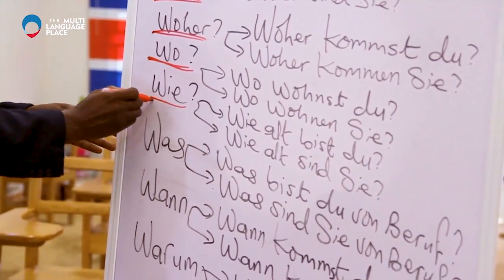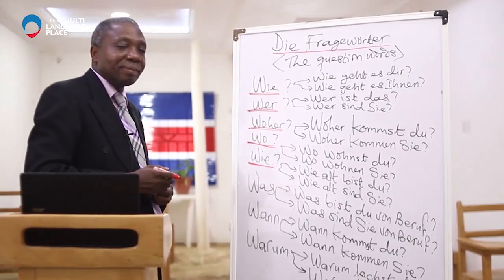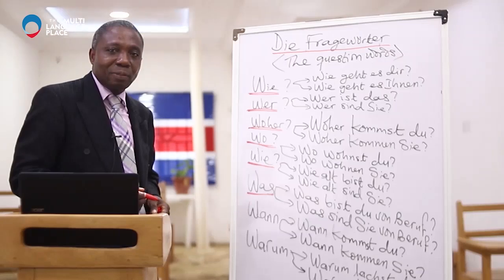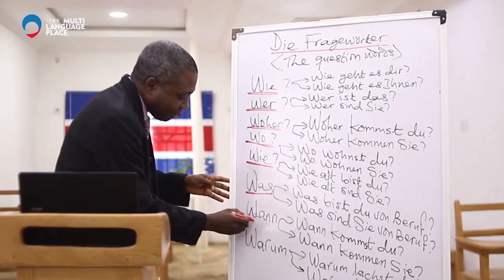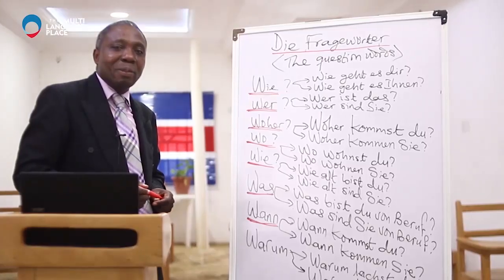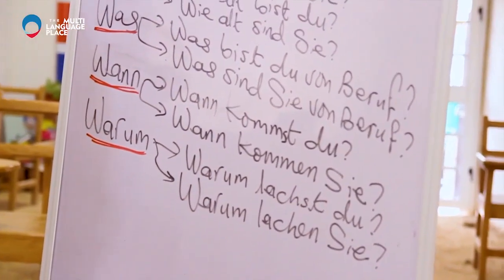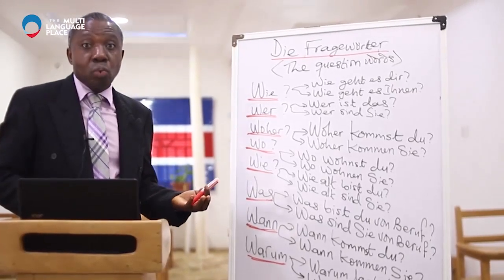And the next one is wie. Wie. And then the next one is was. Was. Then we have wann. Wann. And then we have warum. Warum.